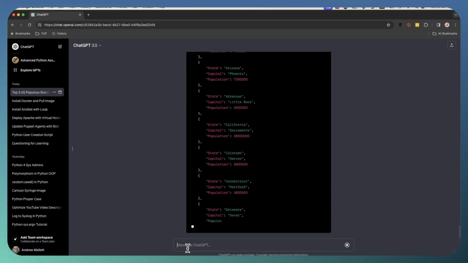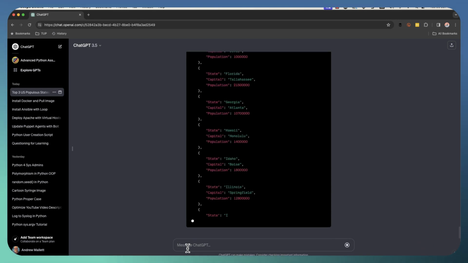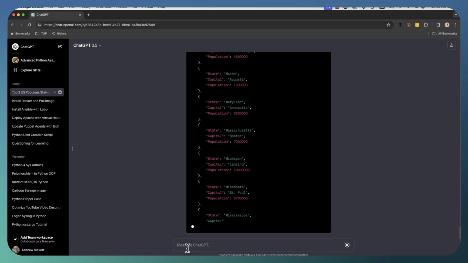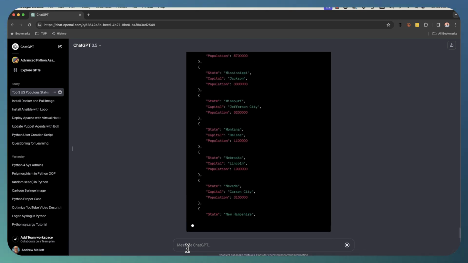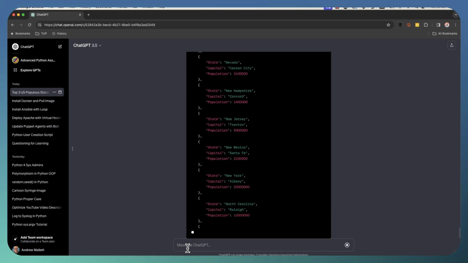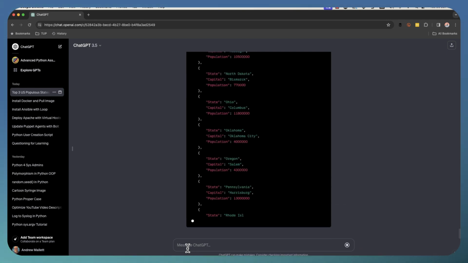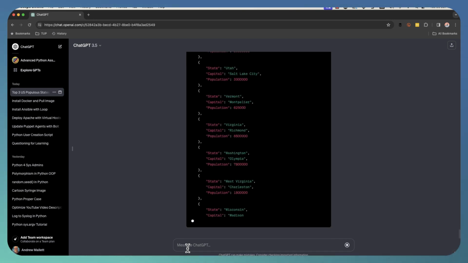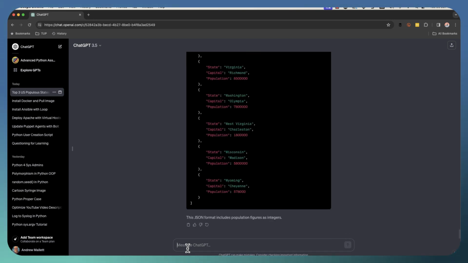So this way it's going to be much easier if I want to sort the data, because the data is now not a text string, the data is within an integer, so a number that can be easily sorted. So this just shows you some of the power that we have behind ChatGPT, and we're still only really scratching the surface.